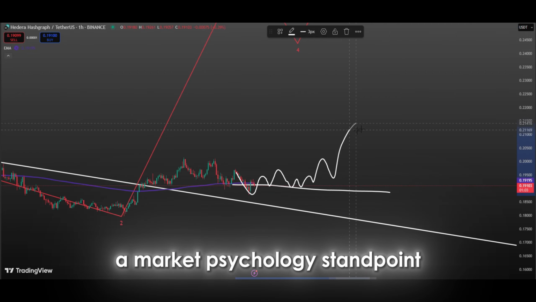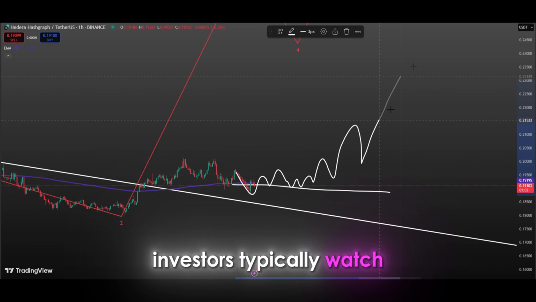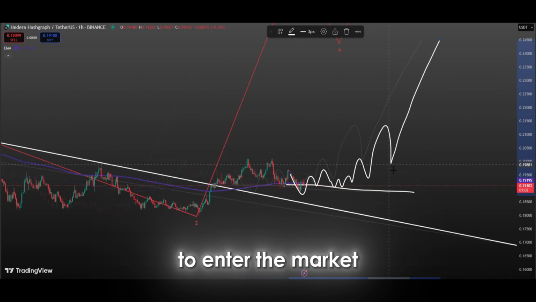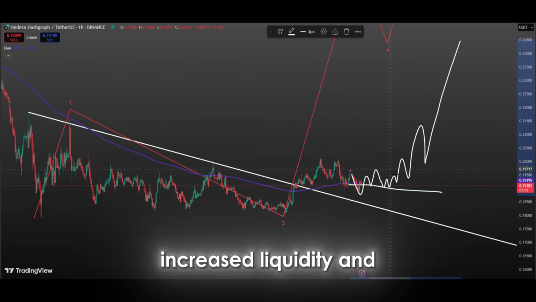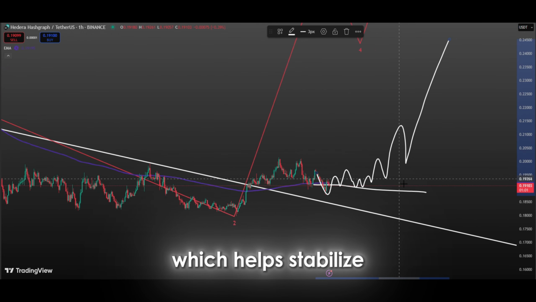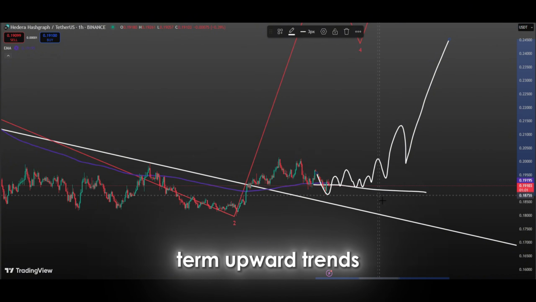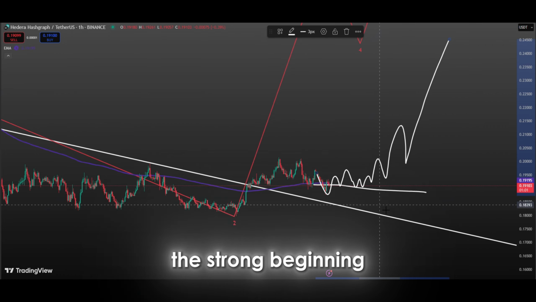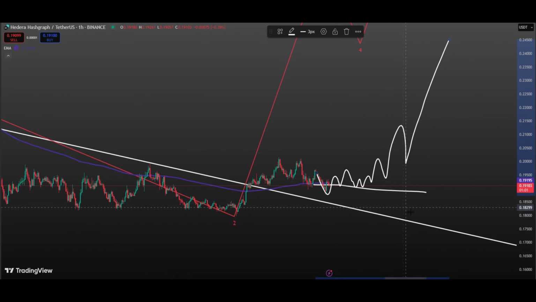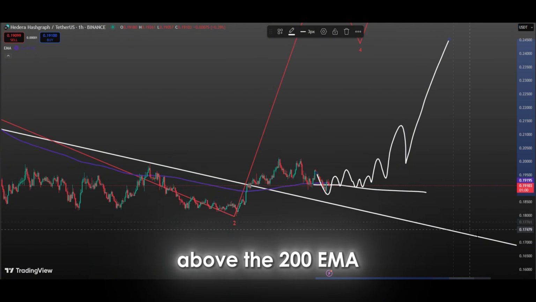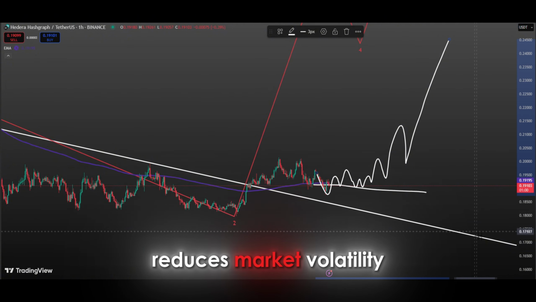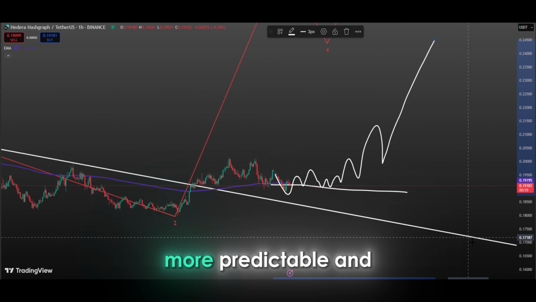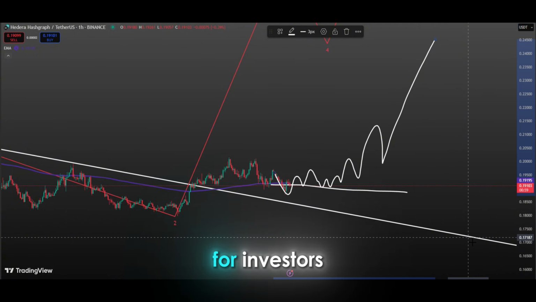Investors typically watch how long the price stays above the 200 EMA, and during this time, more investors tend to enter the market. This leads to increased liquidity and buying power, which helps stabilize price movements and sets the stage for longer-term upward trends. When the market breaks above this level, it often signals the strong beginning of a bull market. Another important factor is that this sustained move above the 200 EMA reduces market volatility, allowing prices to move upward in a more controlled manner. This creates more predictable and sustainable profit opportunities for investors.